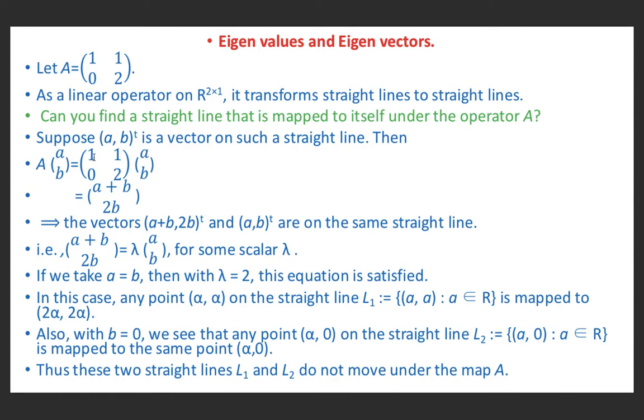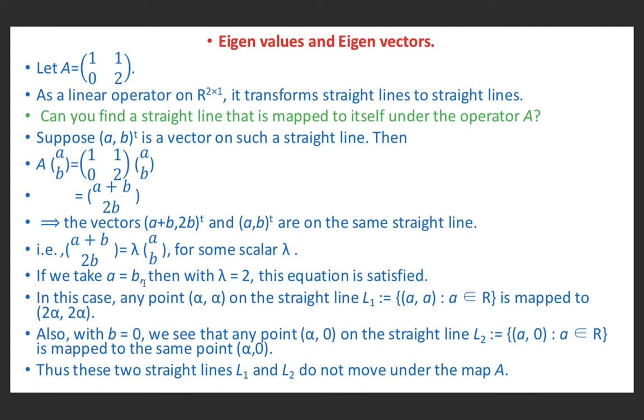So we multiply: 1 into a plus 1 into b, so this is a plus b. Then 0 into a plus 2 into b, this is 2b. This implies the vector (a plus b, 2b) and this (a, b) are on the same straight line. That is, (a plus b, 2b) is equal to lambda into (a, b) for some scalar lambda.